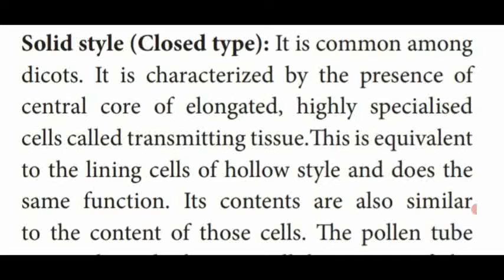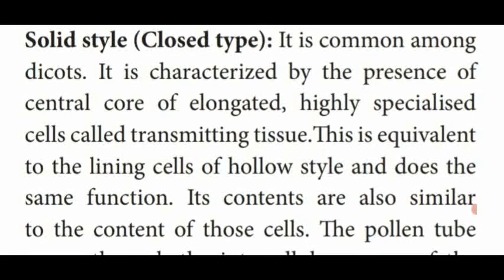The incompatibility of the pollen tube is determined by the protein present in the stylar region. So it forms a hollow tubular structure from the stigma to the base of the style. That's why it is named open style or hollow style.